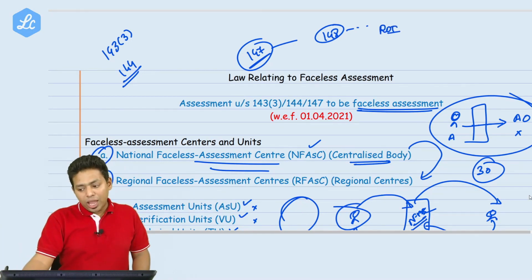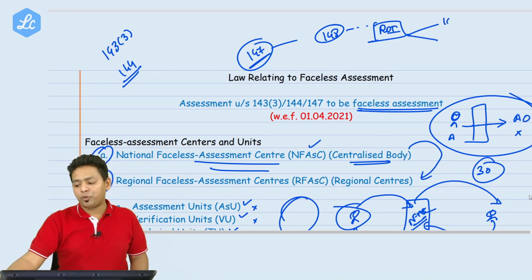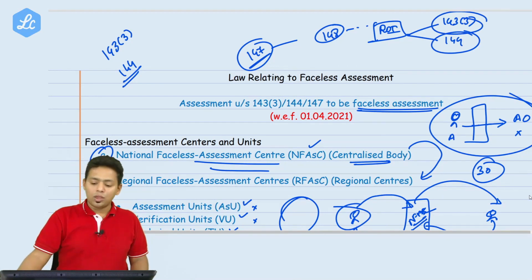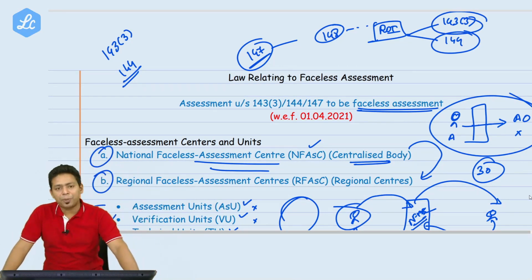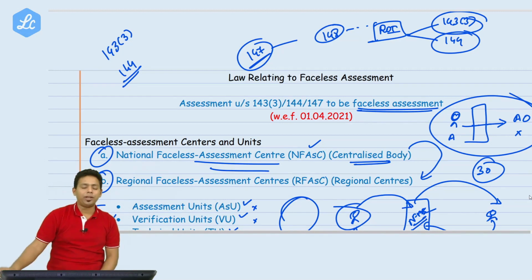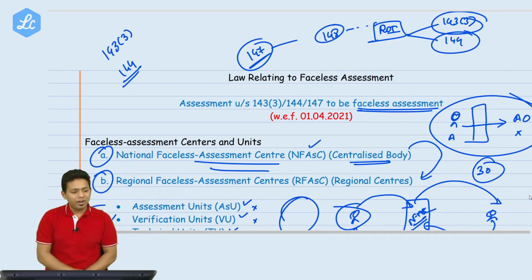ROI. And when you file ROI, your assessment will be either done in 143(1), 143(3) or 144 only. So there is no assessment under 147. Assessment will happen in 143 or 144 only. Yeah, 147 is serious because it is not 1 year assessment. It is multiple year assessment, and department is having evidence with them that you have evaded some tax.